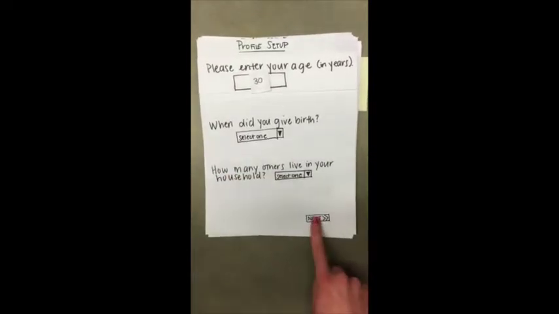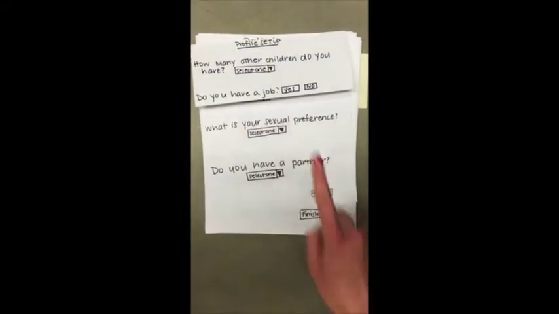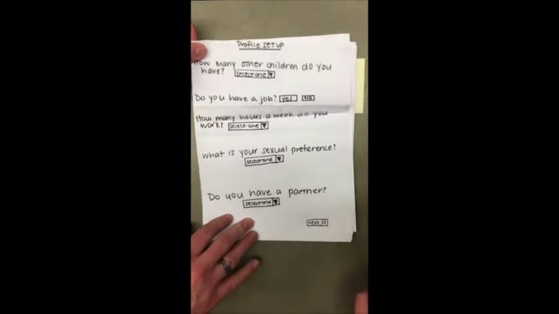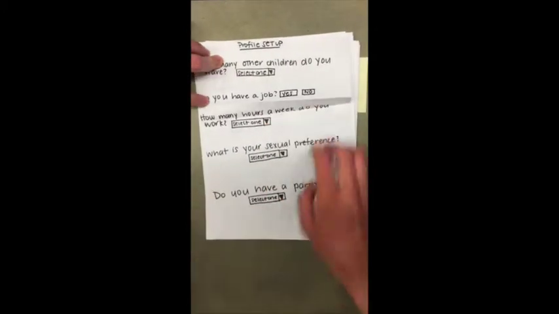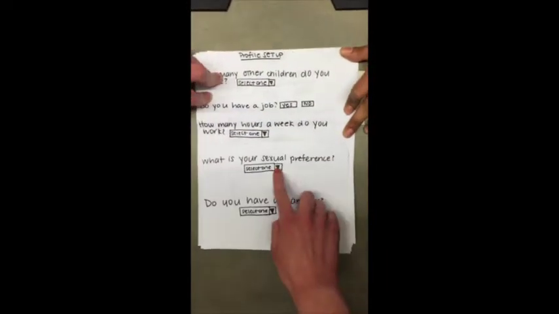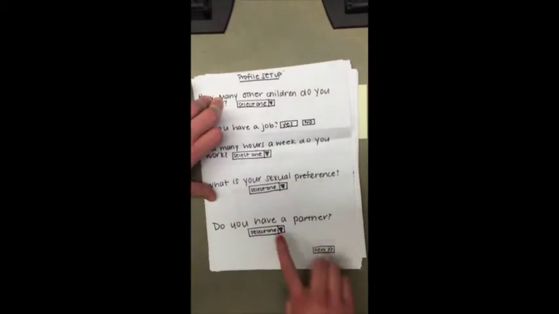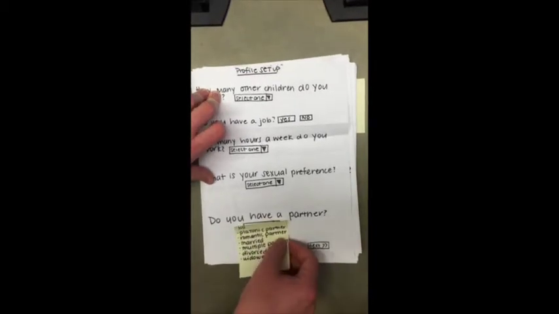They will then proceed to the next page of profile setups, indicating how many other children they have via a drop-down menu, whether or not they are employed. If they are employed, they will then be asked how many hours a week they work via a drop-down menu, and will then be asked for their sexual identity via a drop-down menu, followed by their partner status via, again, a drop-down menu.